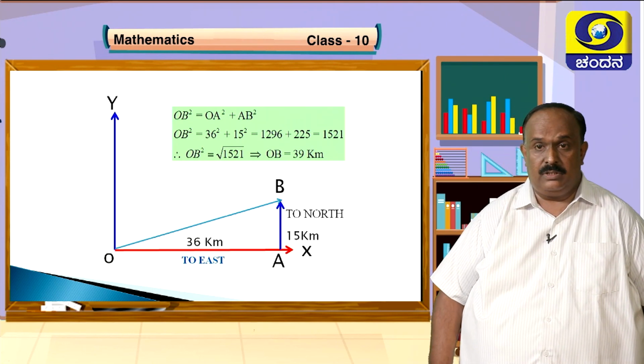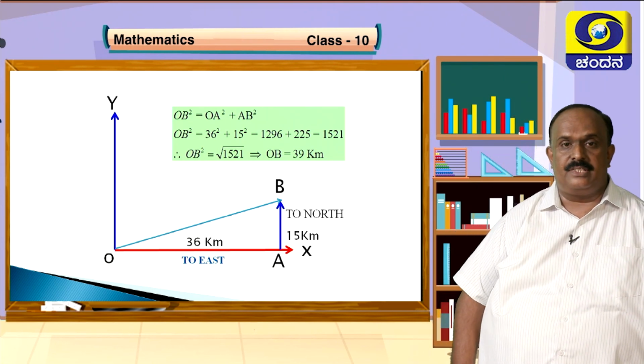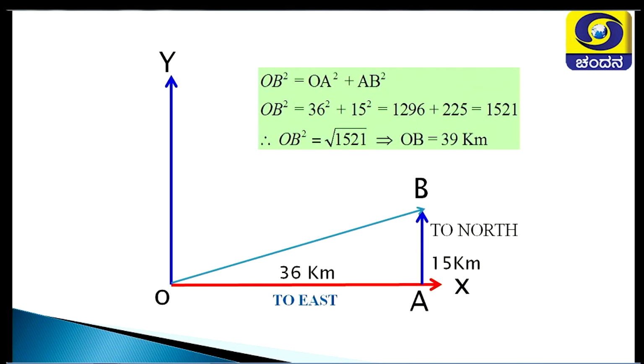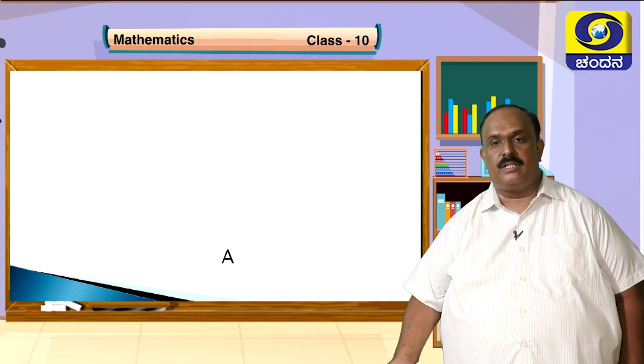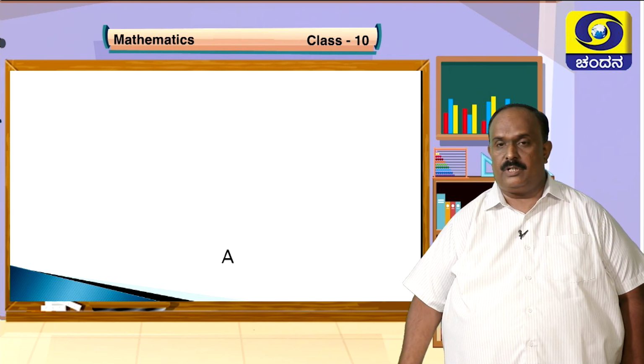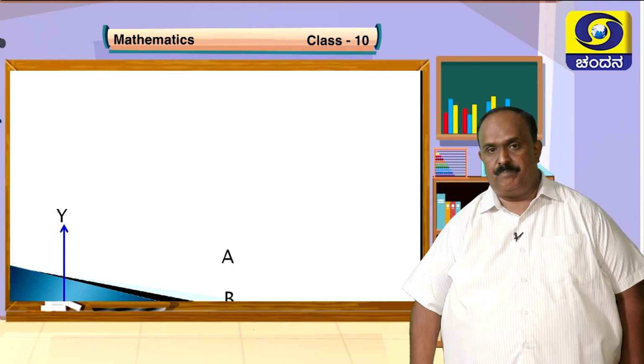Quite a big number, but it is easy. 1296 plus 225 is 1521. See, under the root sign, OB is root of 1521, that is 39 kilometers. The second city is 39 kilometers away from the initial point. The initial point here will be the origin.